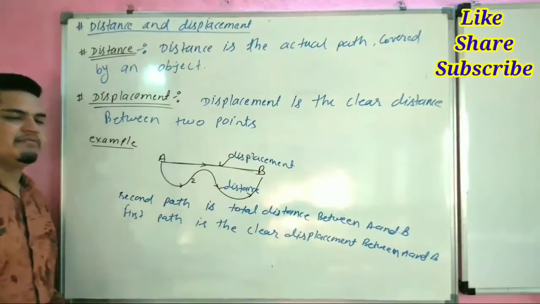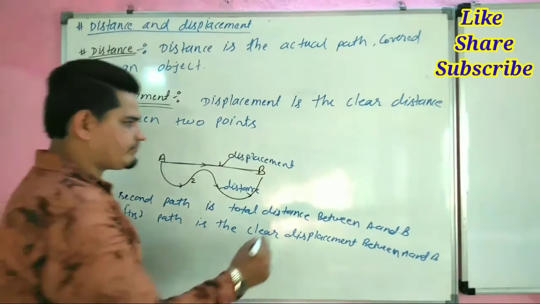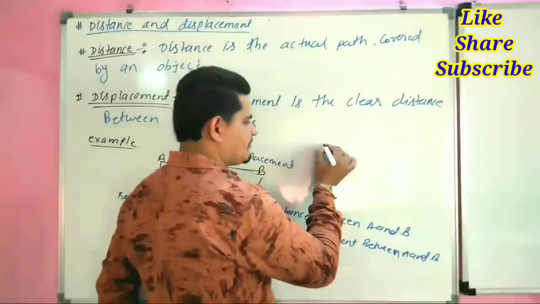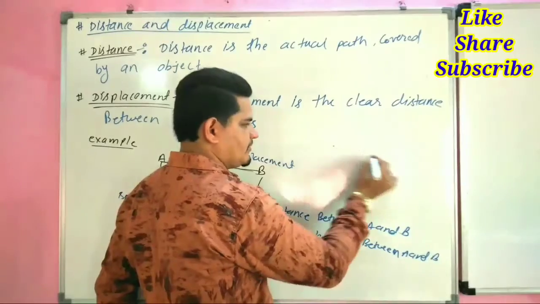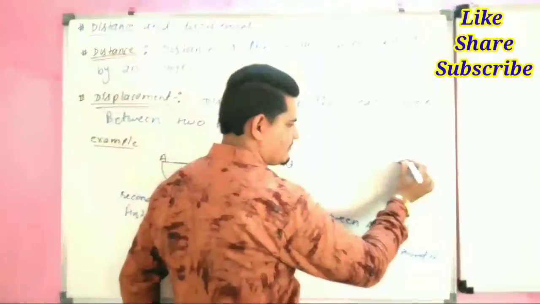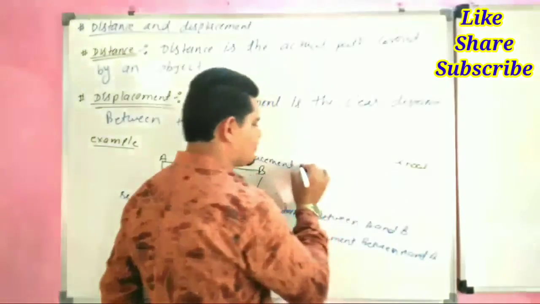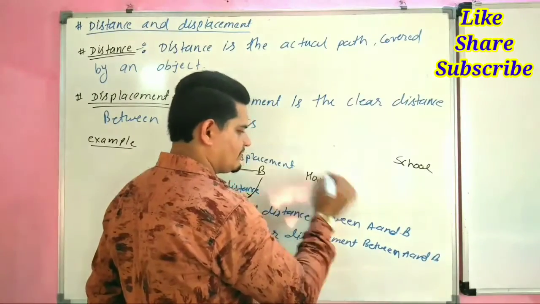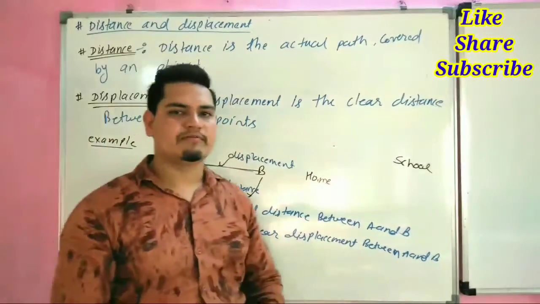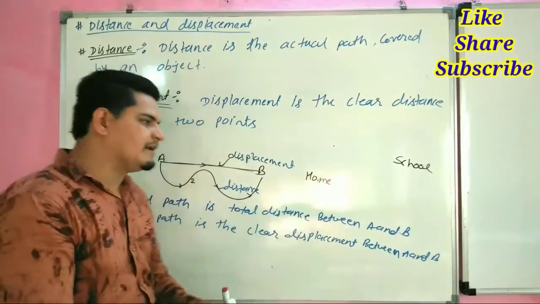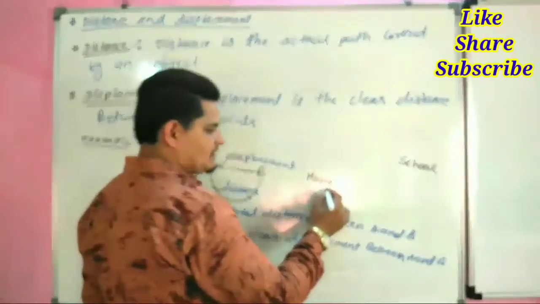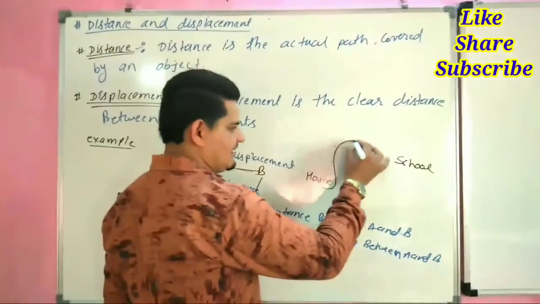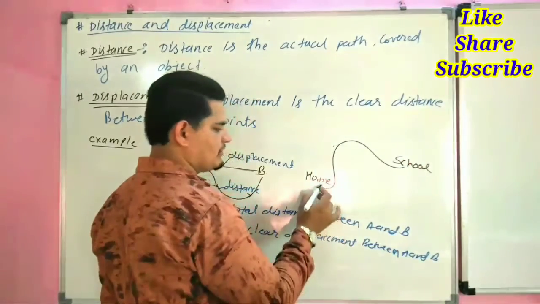We can understand by another example. For example, we have to go to school from our home, and the route is like this.